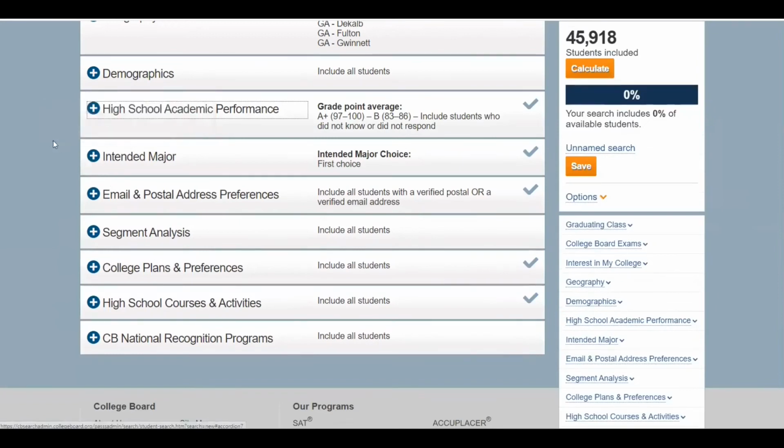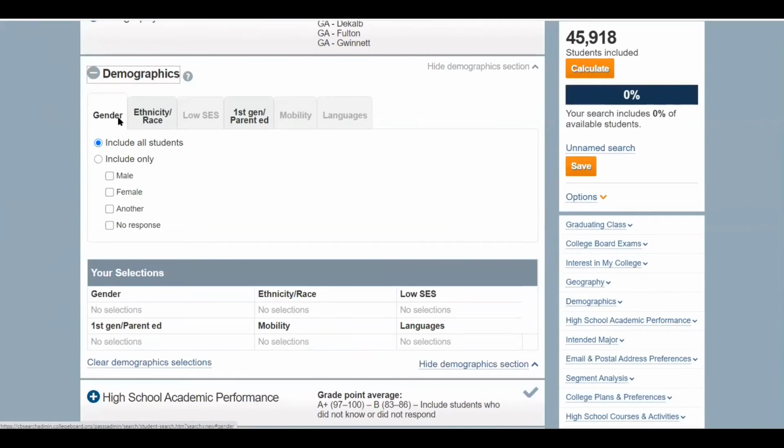Now, there are some other filters of interest here. One is demographics. You'll see that you can sort by gender, ethnicity or race, or first-gen status. All of these are data points that are provided on the output file. So if you have any communication strategies that will require you to know this information about the students that you're searching, you can get that from your output file, and we don't have to filter for it here.